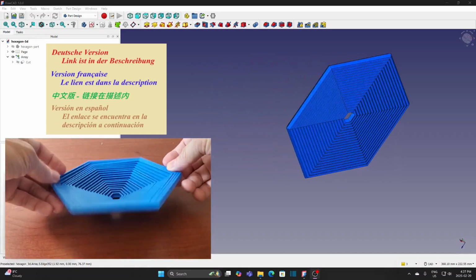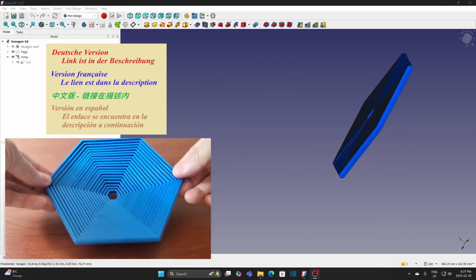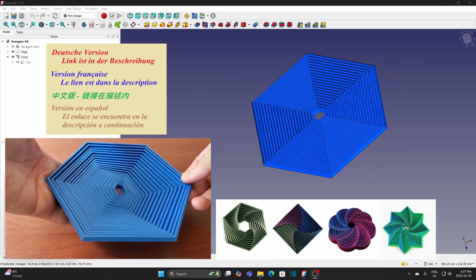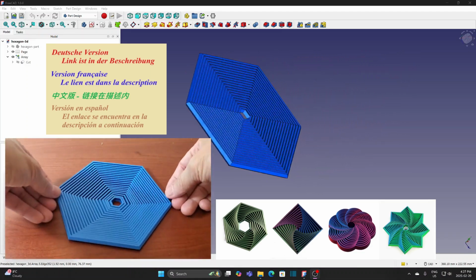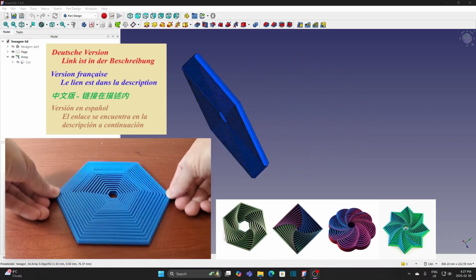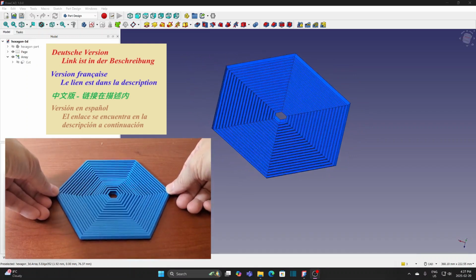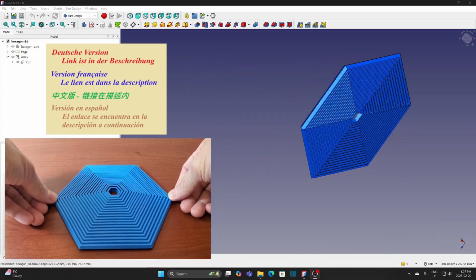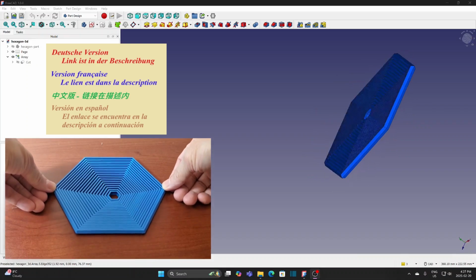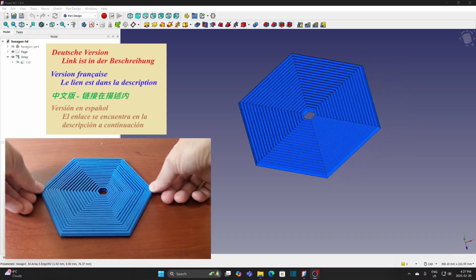This video is to show how to create this hexagonal toy. You can make different shapes like square, round shape, star or any other shape you want. The approach is the same. I have prepared the video in different languages. Please follow the link in the description below if you want to watch the video in your preferred language.